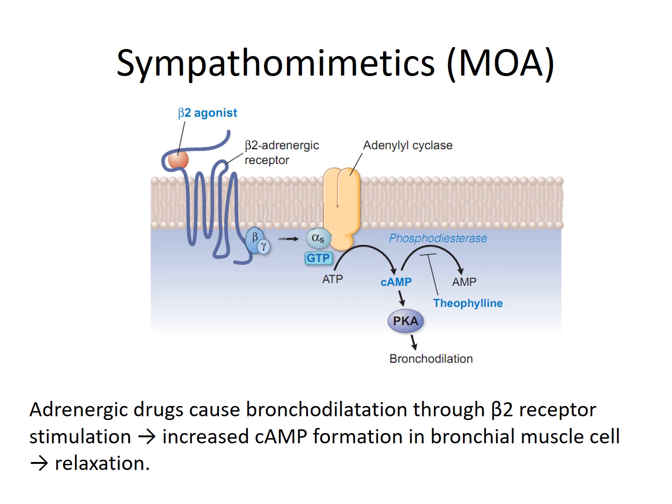Now the first class, that is the sympathomimetics. What are the sympathomimetics? These are the drugs which act on the beta 2 receptors present on the bronchial smooth muscles, and by dilatation of the airways through beta 2 receptors, how does it act? It causes an increase in cyclic AMP formation, and because of this increase in cyclic AMP, there occurs relaxation of smooth muscles and further dilatation of the bronchial smooth muscles. So there will be widening of the lumen of the bronchial tree.